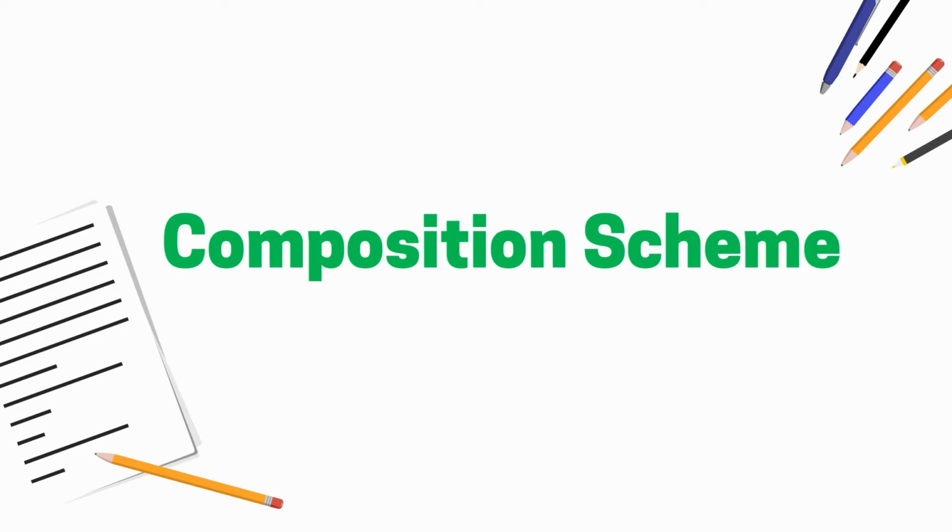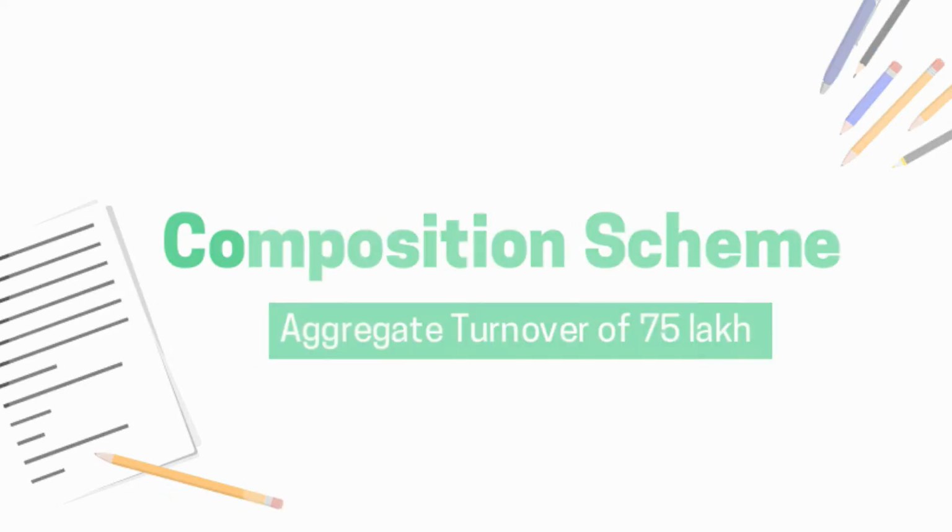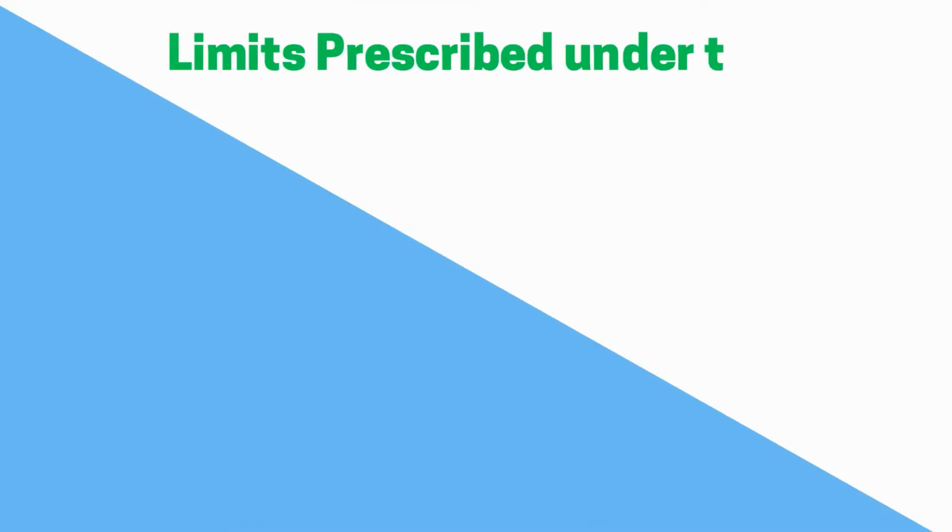Previously, we learned in detail about the concept of composition scheme and its features, under which a threshold limit for aggregate turnover of 75 lakh is prescribed. In order to determine whether any person is eligible to apply for registration under the scheme, one will have to check if they're included in the limits prescribed under the Act.